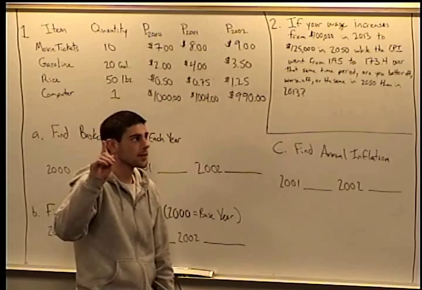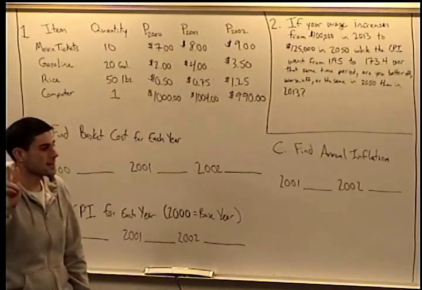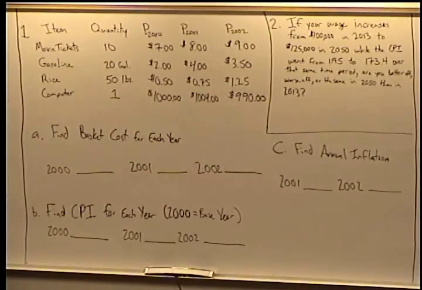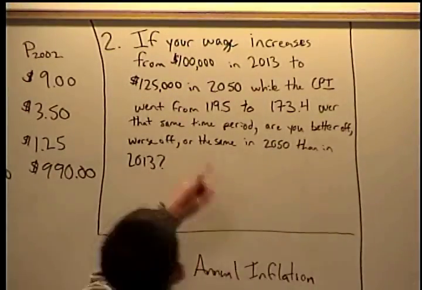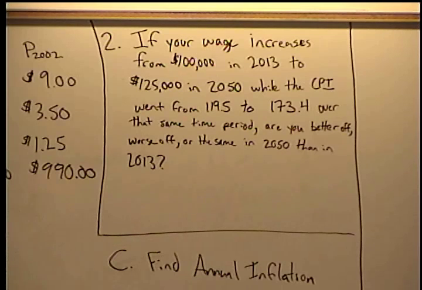That's question 1. Question 2 is, let me zoom in. If your wage rate increases from $100,000 in 2013 to $125,000 in 2050, while the CPI went from 119.5 to 173.4 over that same time period, are you better off, worse off, or the same in 2050 than in 2013?